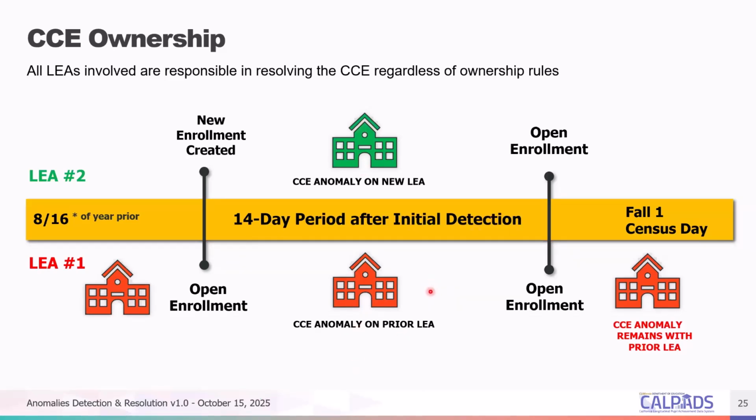Once the first 14 days of detection pass, only the LEA that has the prior enrollment will have the responsibility to fix that anomaly.